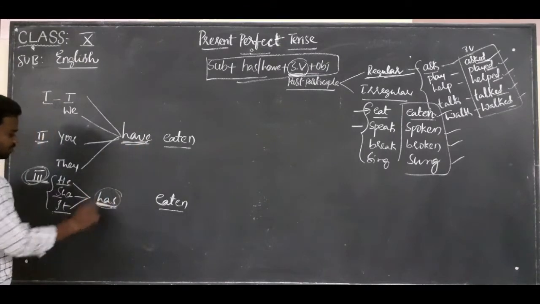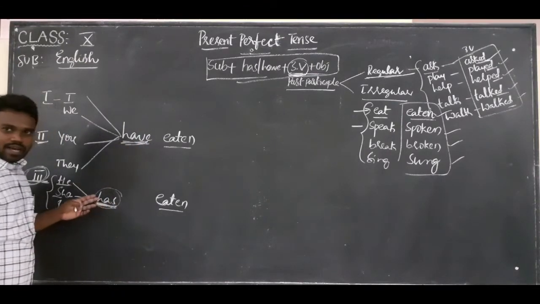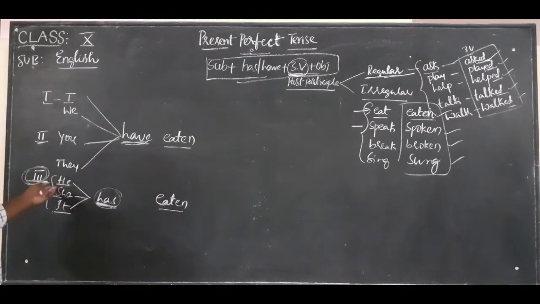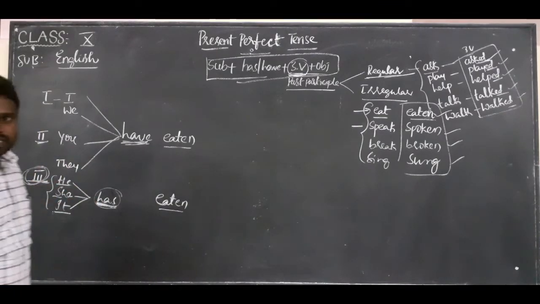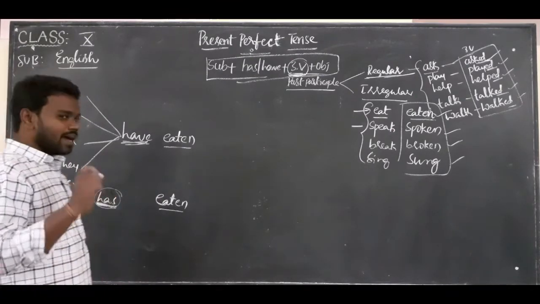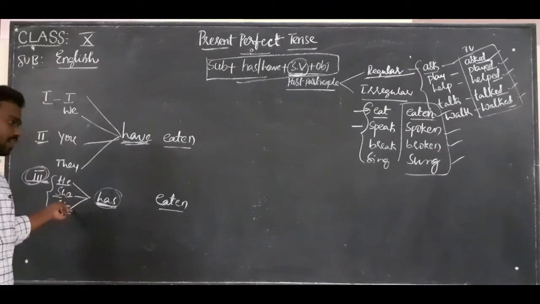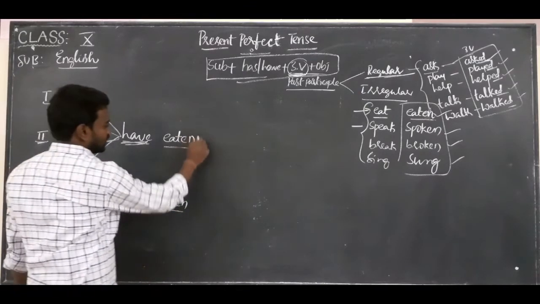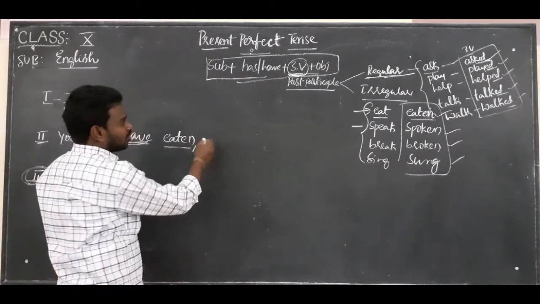When do we use has here? We use has when the third person is singular. When do we use has? When the third person is singular, we use has. We'll see, for example, talked.